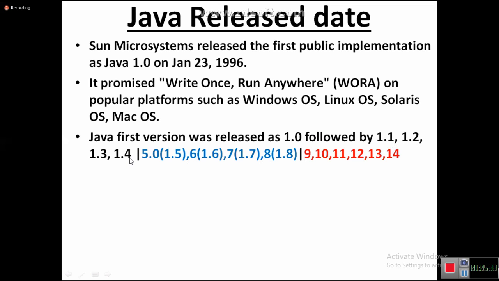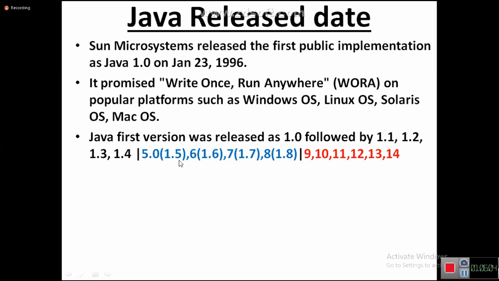Up to Java 1.4, we have only a single version number: 1.1, 1.2, 1.3, 1.4. There is confusion in this 1.0, 1.1, 1.2, 1.3, 1.4. That's why people suggested that James Gosling change the version number. Then he introduced a new version number scheme called 5.0. The outer version is 5.0, but the inner version is 1.5.